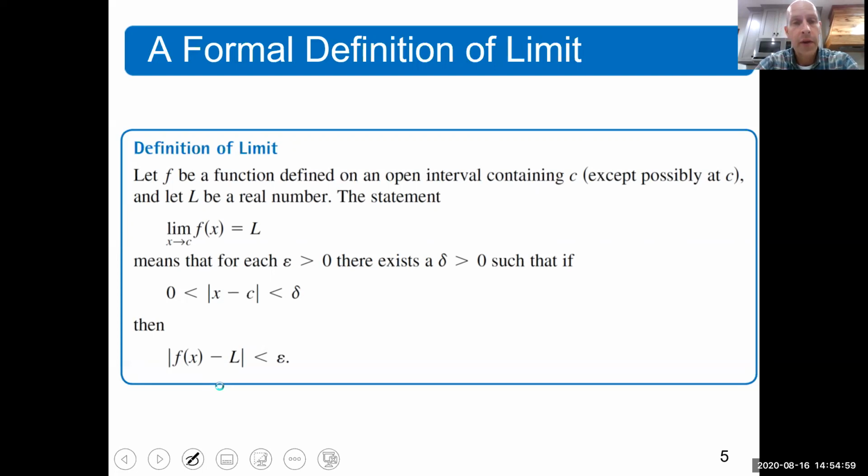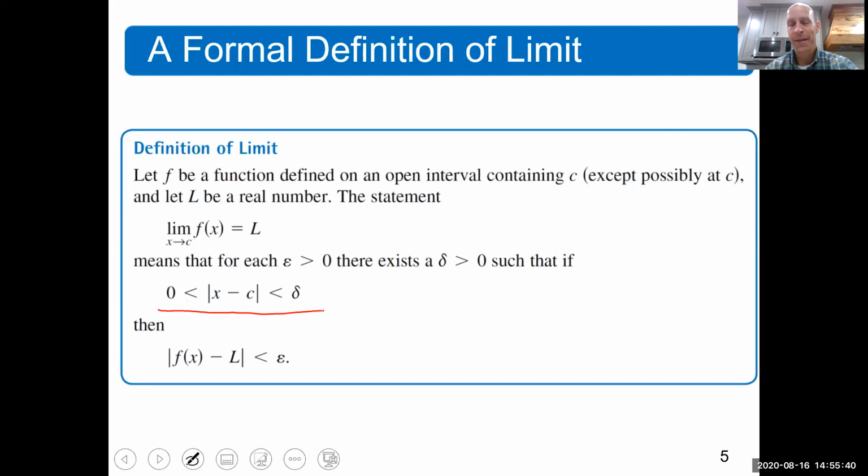The statement that the limit of f of x as x approaches c equals L means that for every epsilon greater than 0, there exists a delta greater than 0, such that if 0 is less than the absolute value of x minus c, which is less than delta, that's basically saying that as long as I am delta away from c, then the absolute value of f of x minus L is less than epsilon. In other words, the function value is within epsilon of the limit.